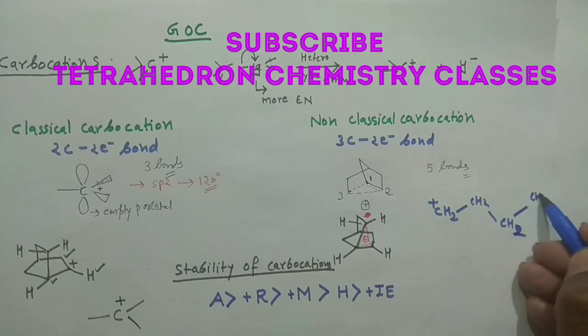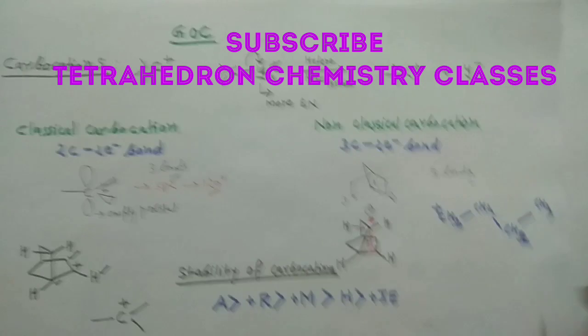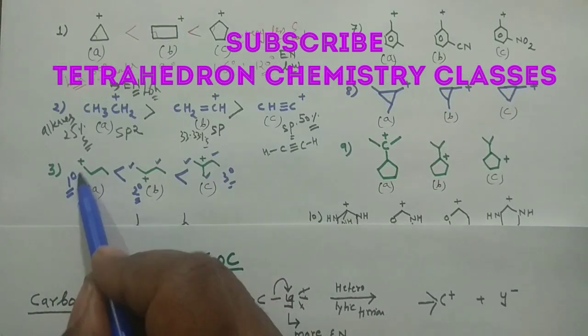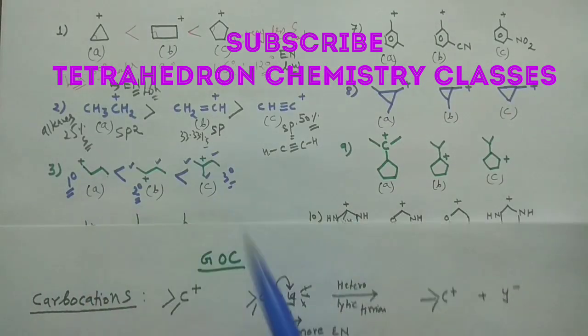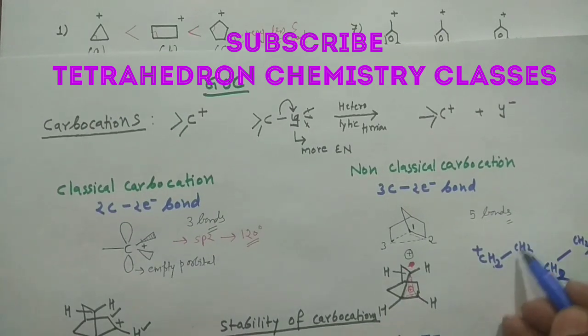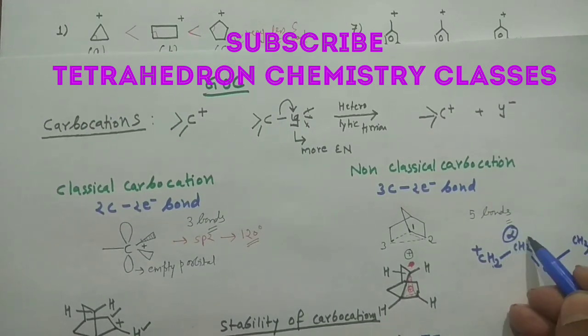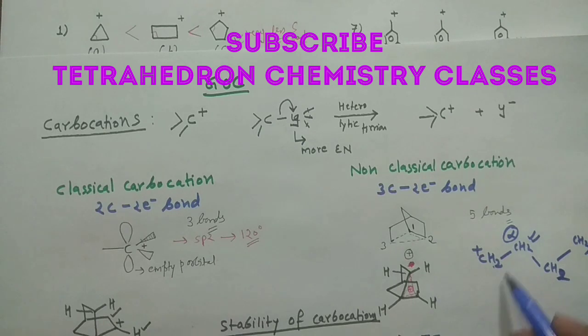This was the structure, 1 2 3 4. Here you can see this is the alpha carbon. This alpha carbon is having 2 hydrogens, so this will actually form 2 hyperconjugative structures for this ion.